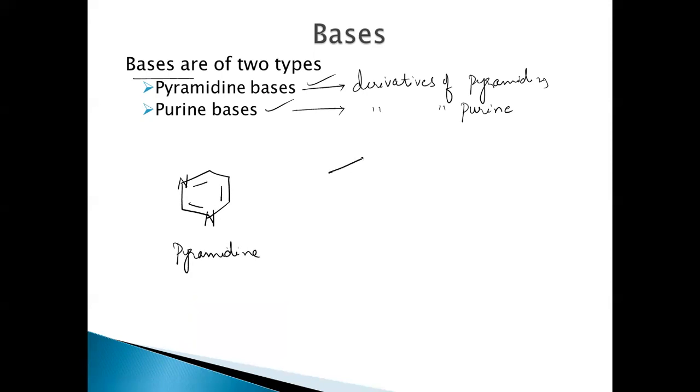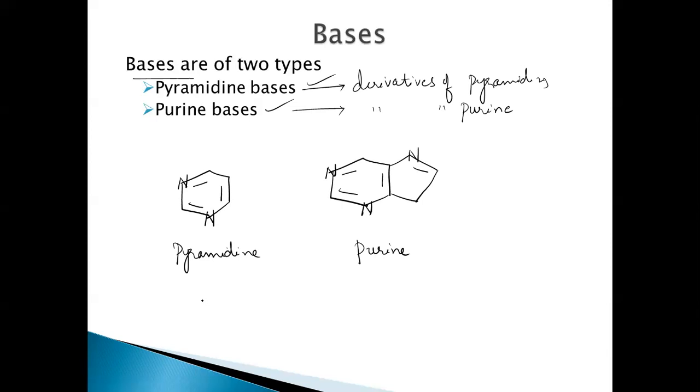And purine. This is again a 6-membered ring like benzene, and a 5-membered ring is fused to this. Write again the nitrogens, same as what we are writing for pyrimidine, and here one more nitrogen, alternating single and double bonds. This is what is purine. So the purine and pyrimidine bases that we are seeing in DNA and RNA are nothing but just the derivatives of this pyrimidine or the derivatives of this purine here.